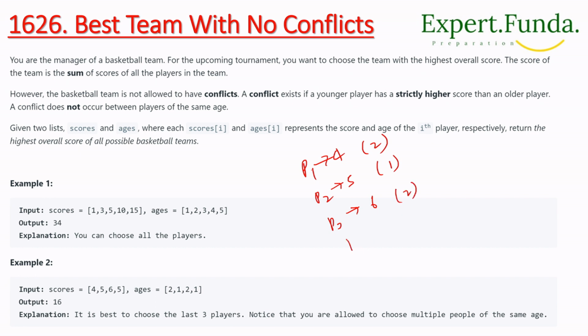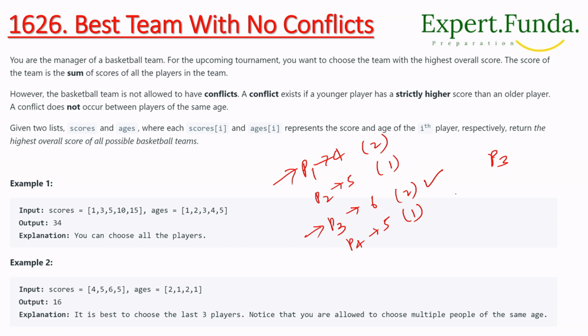And P4 has score 5 but its age is 1. Okay, so for P3 and P4, the age is the same, right? So which has more score? Let's suppose P3 has more score, right? So we will select this one. Okay, so P3 is selected, suppose, right?